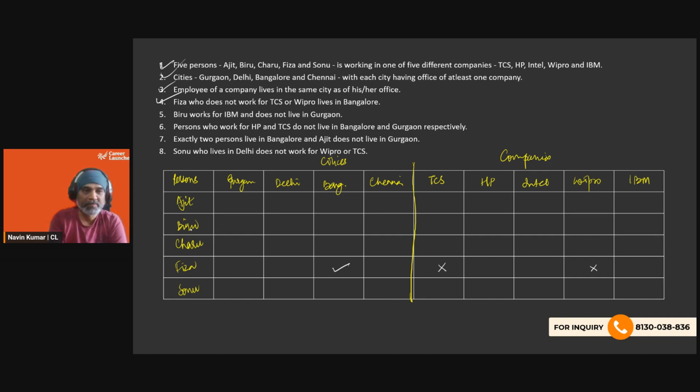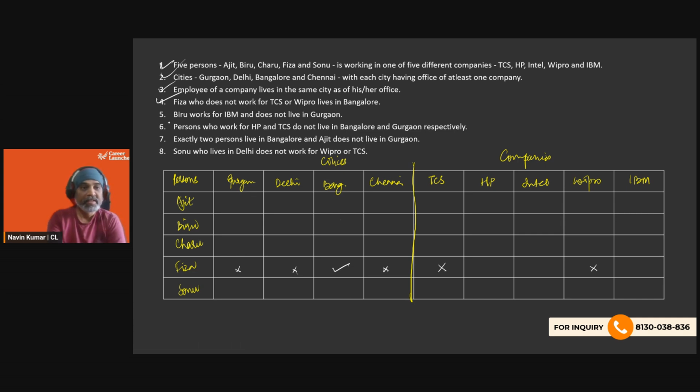Biru works for IBM. So the moment Bangalore is done, we can't strike out this one. The reason being, there can be two companies in a particular city, or two people from a particular city. So maybe that city is Bangalore, who knows? But one thing is for sure, that Fiza is not going to live in the other city simultaneously.